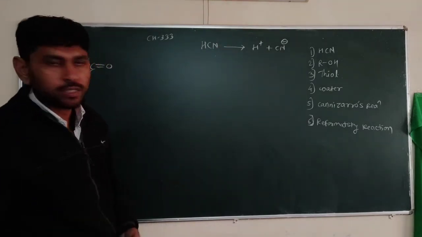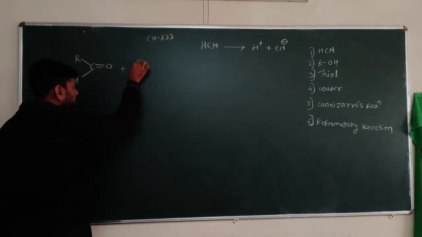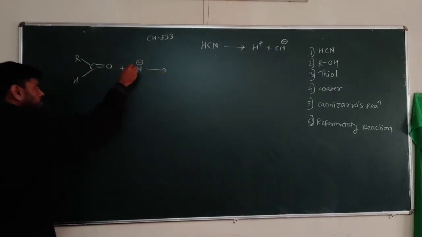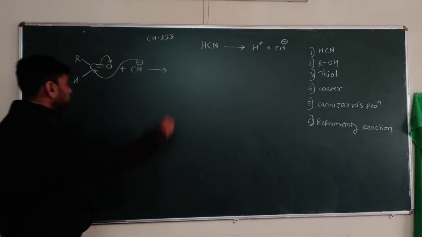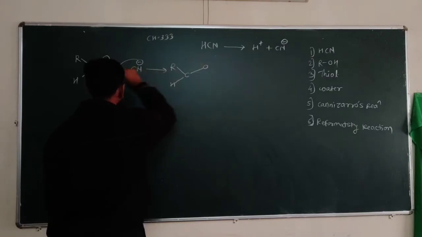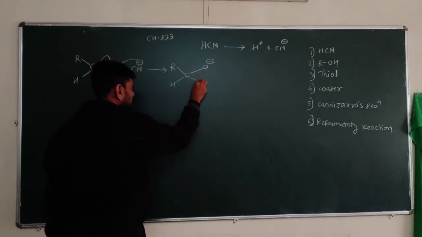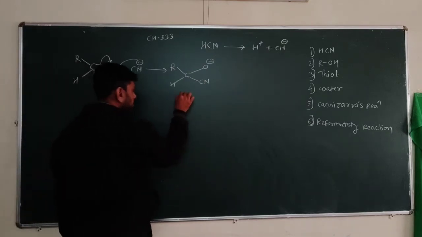This cyanide ion attacks the electron deficient carbon of the carbonyl group. Then we obtain this species with O negative and the CN attached to the carbonyl carbon. This species is an unstable species.